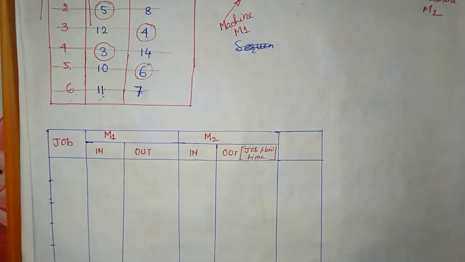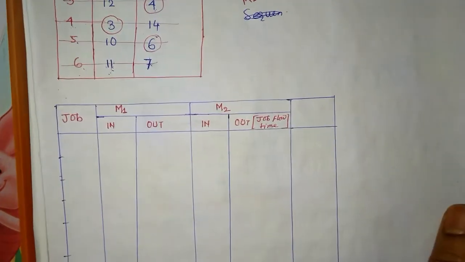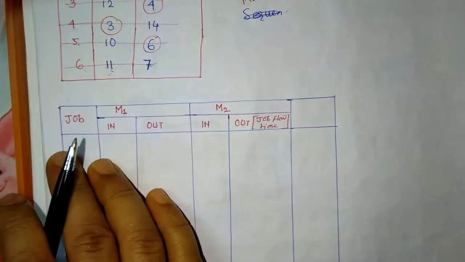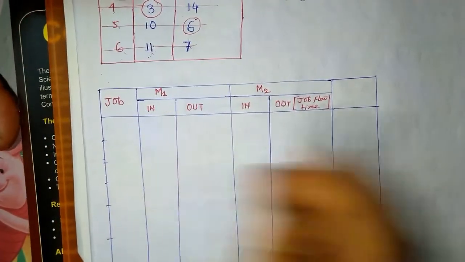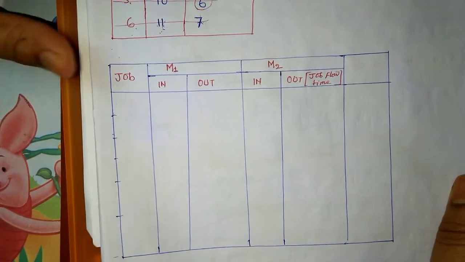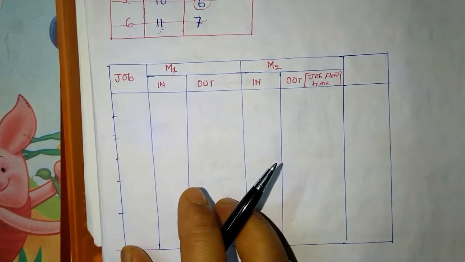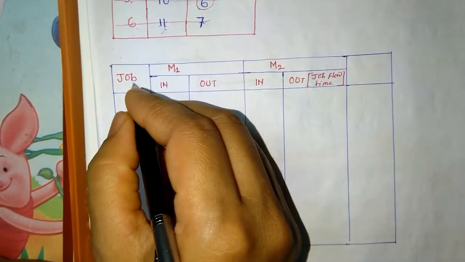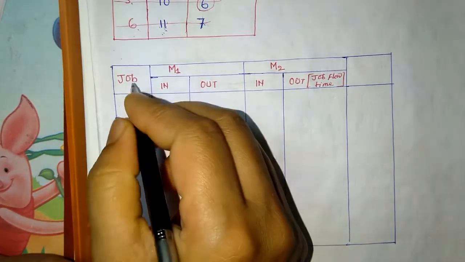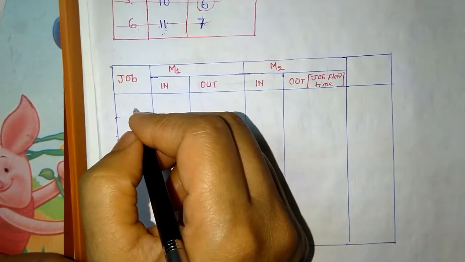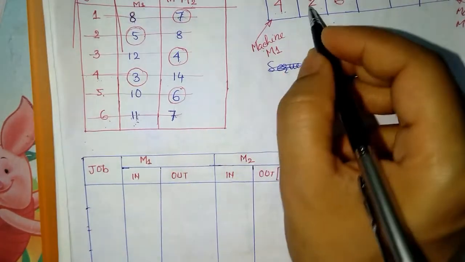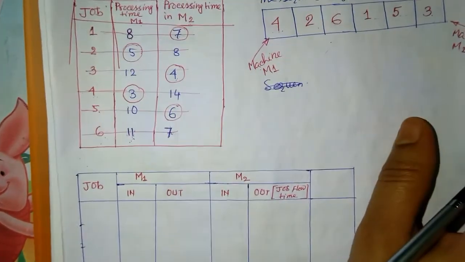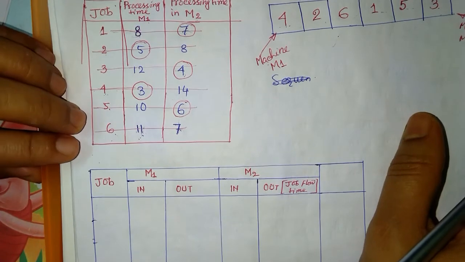For the next part of this problem, first we have to make a box like this. First our job number, we need to write the job numbers according to this sequence.